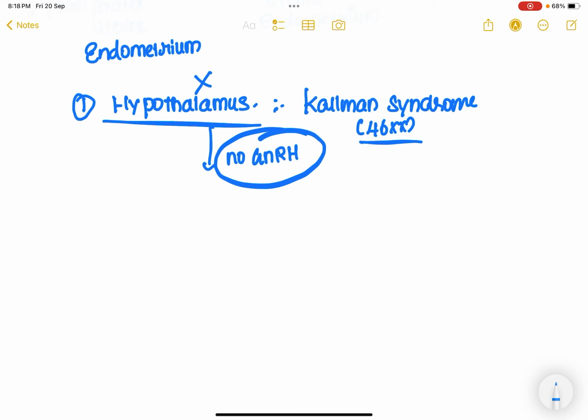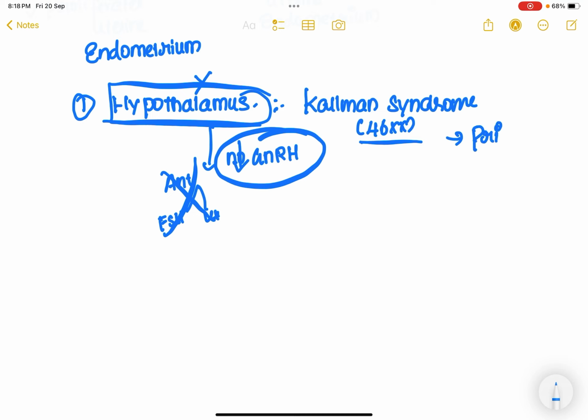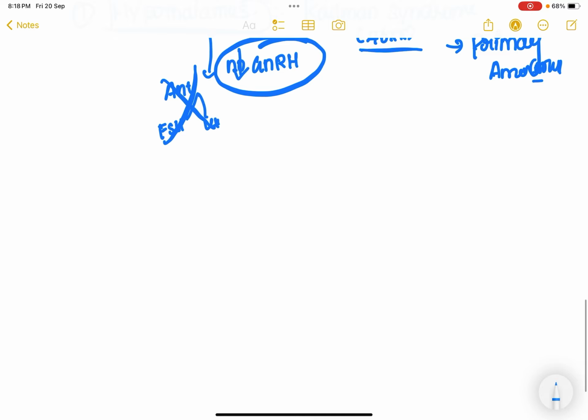Since there is hypothalamic failure, this will lead to decrease in GnRH. Because of this decreased GnRH, it will never act upon the anterior pituitary and it will never release FSH and LH. So the entire process of menstruation is stopped at the level of the hypothalamus itself. So those people who have Kallmann syndrome 46XX are a case of primary amenorrhea, since the problem is with the hypothalamus. Am I right? Yes. Okay, simultaneously we will discuss each of the syndromes in detail, but as of now we have to understand primary amenorrhea.